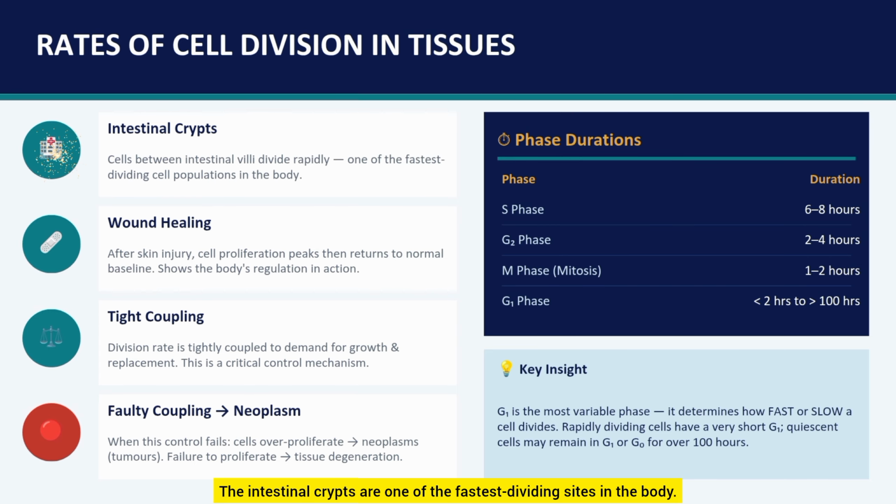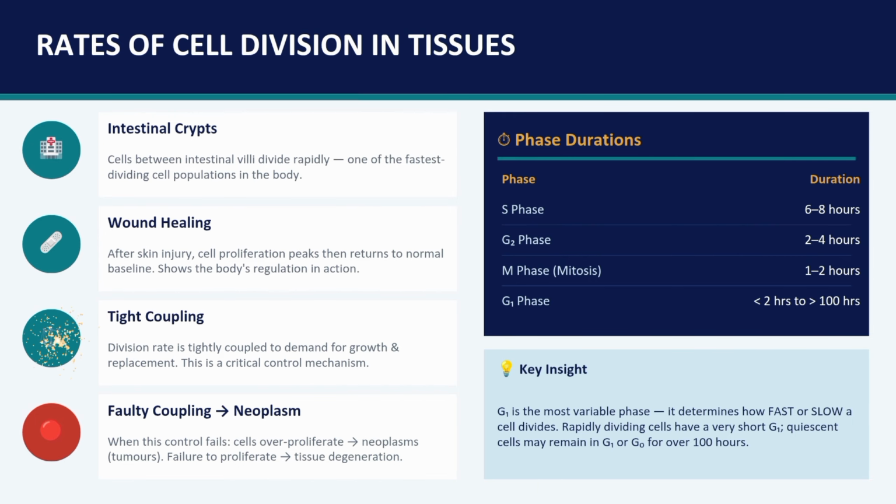Here's something fascinating, not all tissues divide at the same speed. The intestinal crypts are one of the fastest dividing sites in the body. Your gut lining is constantly being replaced. After a skin wound, cell division spikes, then returns to normal once healing is done. The body is constantly self-regulating. And the key rule here, division rate is tightly coupled to demand. When this coupling breaks down, cells either fail to replace themselves, or they overgrow. And when they overgrow? That's called a neoplasm, a tumor.